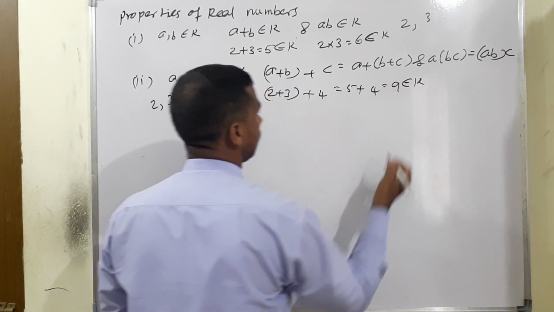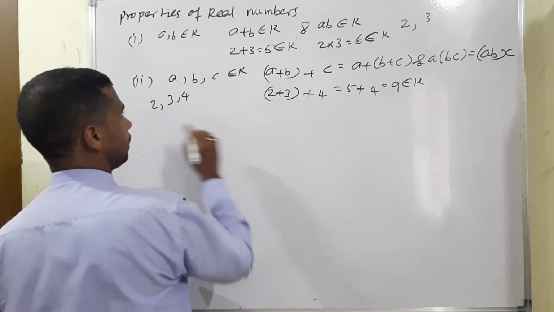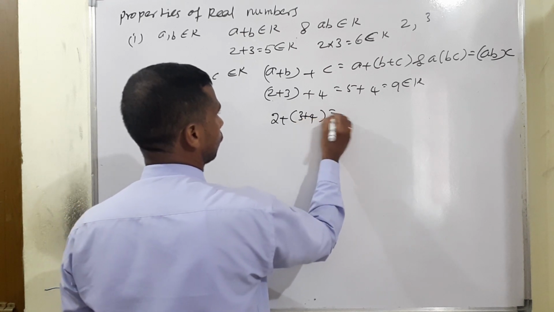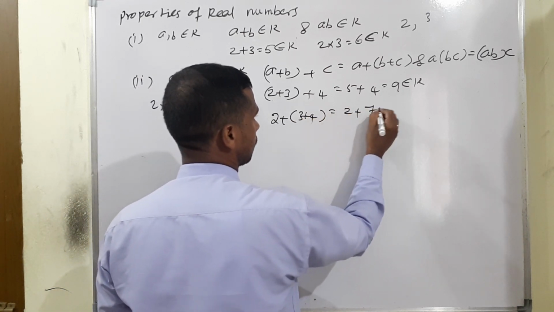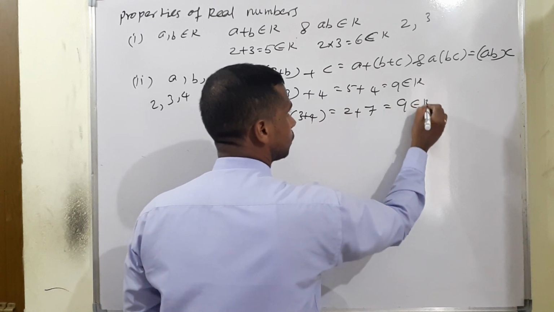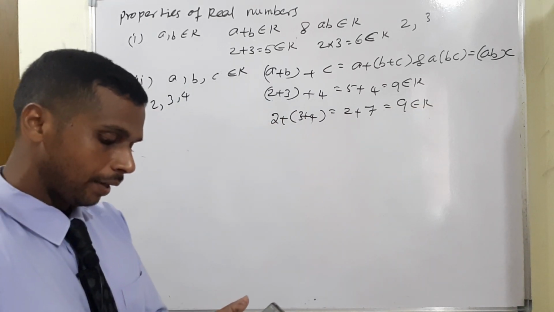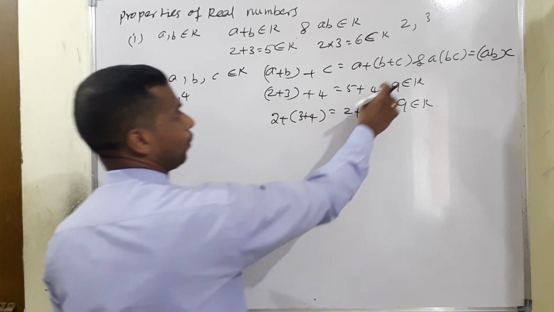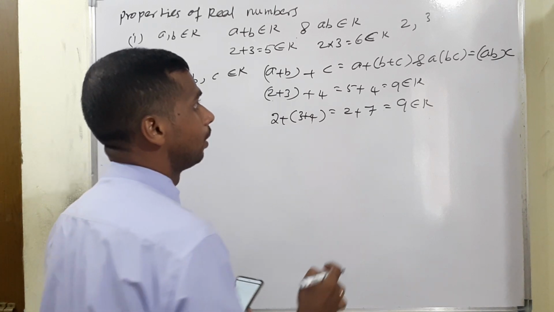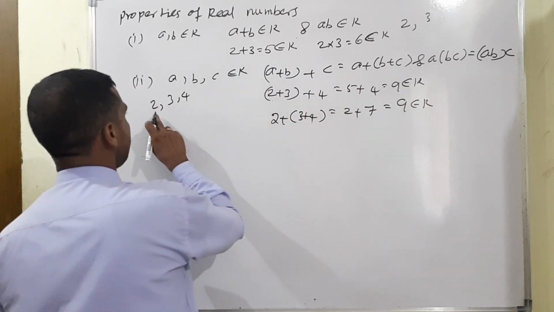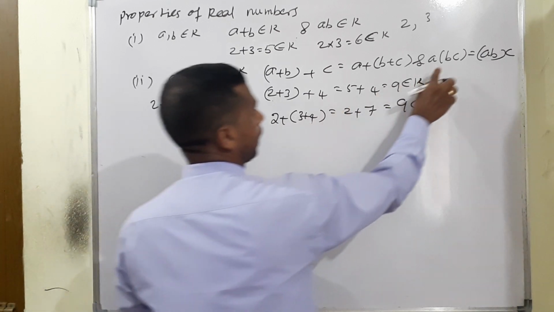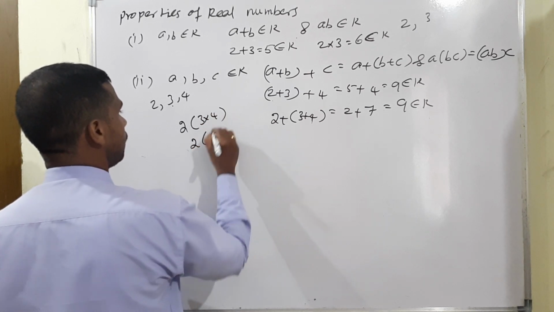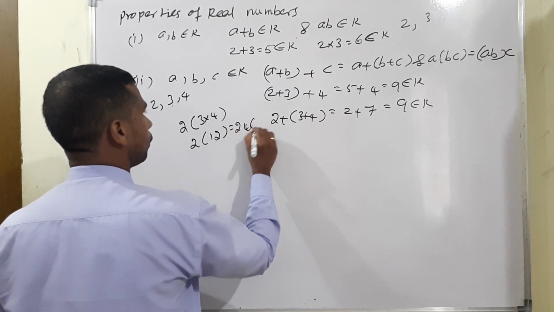It belongs to real. The next condition: a plus (b plus c) is 2 plus (3 plus 4). 3 plus 4 is 7, again 2 plus 7 is equal to 9. That's why the condition holds. Read the line: the term also applies while adding or multiplying. Adding, we have proved the same condition, again a real number. Then for multiplication, a is 2, times the bracket of bc. bc means 3 into 4, 3 fours are 12, 2 twelves are 24. It belongs to real.